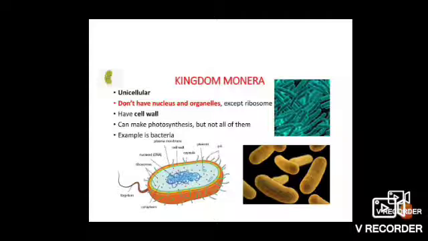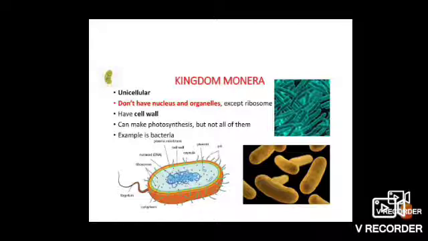Whittaker classified all living organisms into 5 groups: Monera, Protista, fungi, plants and animals. First we will study the kingdom Monera. In the kingdom Monera, mostly they are unicellular prokaryotic bacteria.